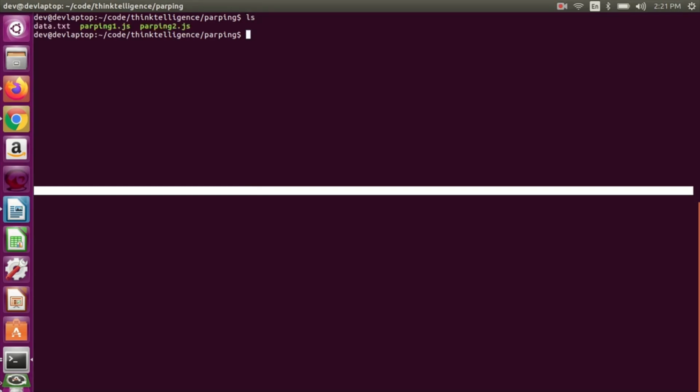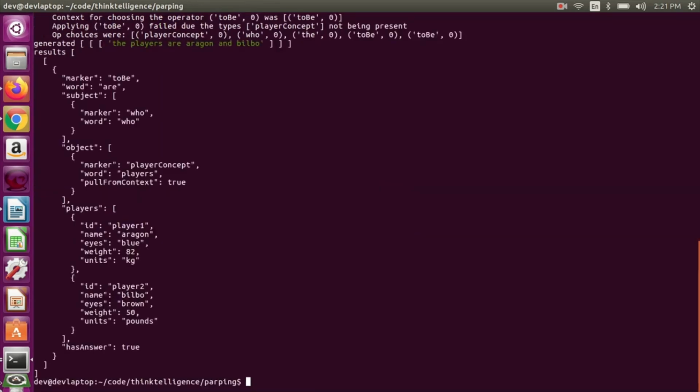Okay, on this demo, I'm just going to continue on with the Parping 2.1. Where were we at last time? I forget. Okay, who are the players? So we say who are the players, and then it prints out the players are Aragon and Bilbo.